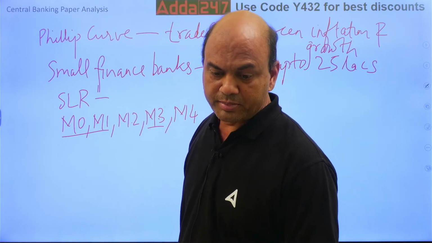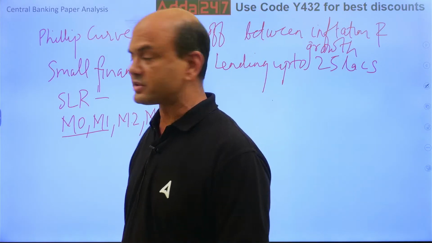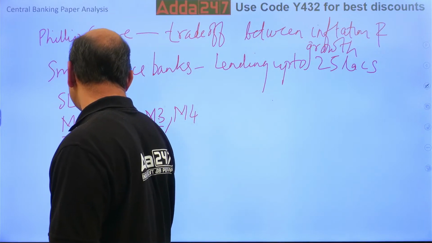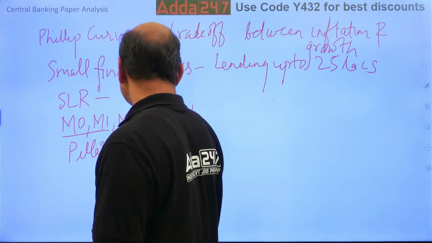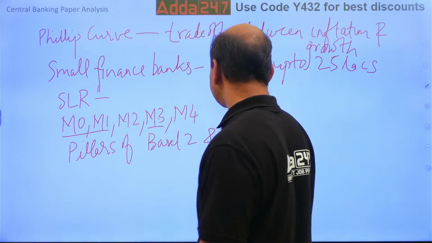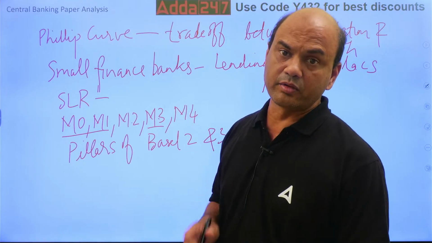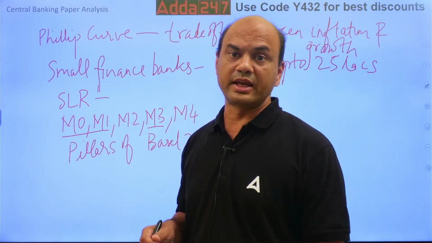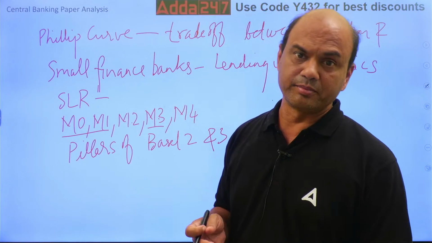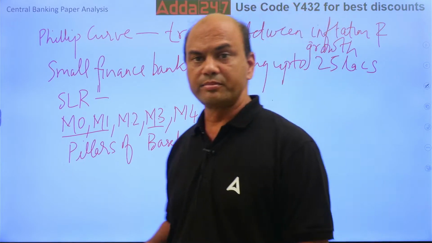Then pillars of Basel 2 and 3 were asked. This is all your BFM, very simple, isn't it? You have studied this so many times. Both are the same. The first pillar is minimum capital requirement. The second is SREP, the supervisory review and evaluation process. And the third one is market discipline. So these are the three pillars of Basel.